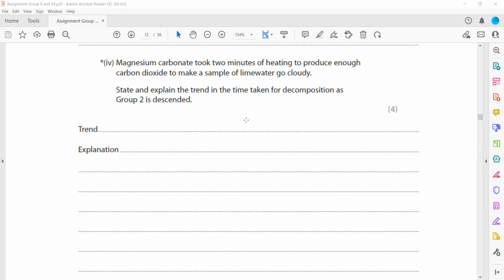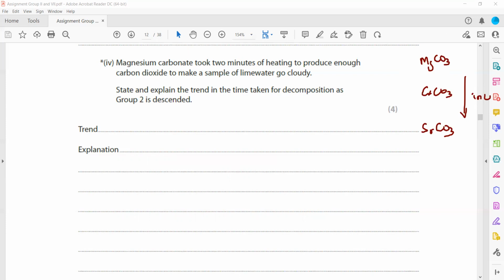State and explain the trend in the time taken for decomposition of group 2 carbonates as we go down the group. Remember, thermal stability always increases as we go down, they become more stable. So magnesium carbonate will decompose in a short time as compared to calcium carbonate. Calcium carbonate decomposes in a short time as compared to strontium carbonate. So the thermal stability is increasing as we go down the group.